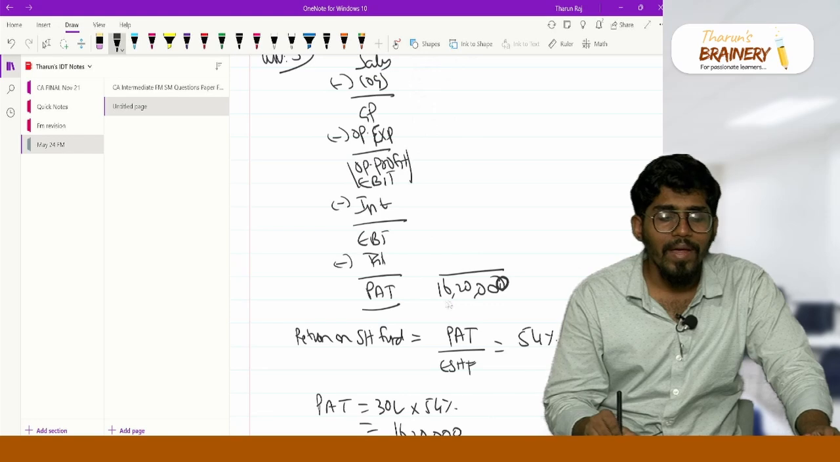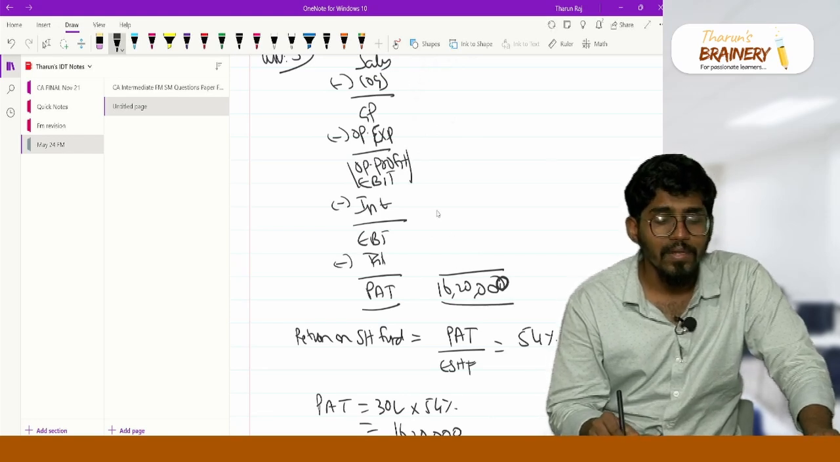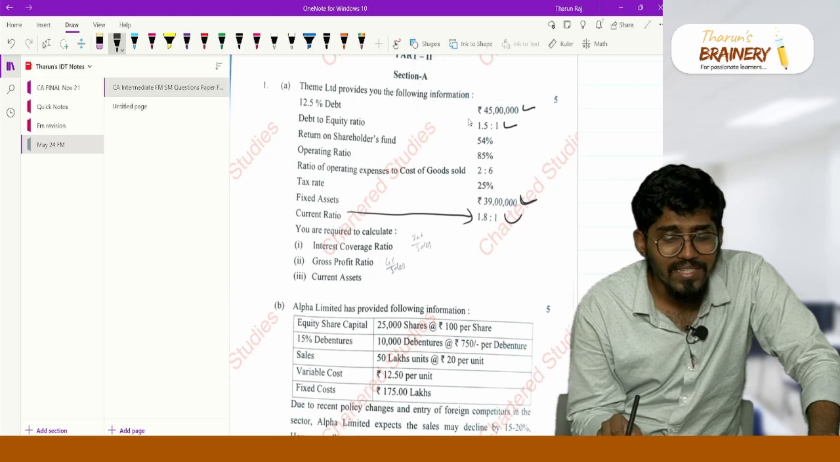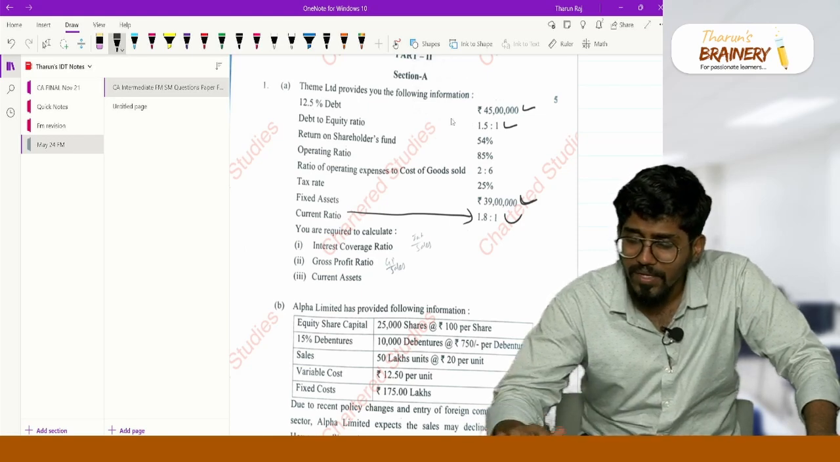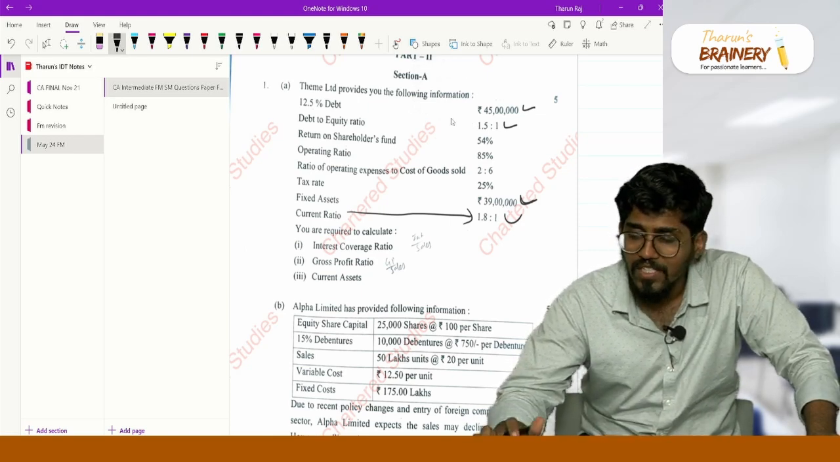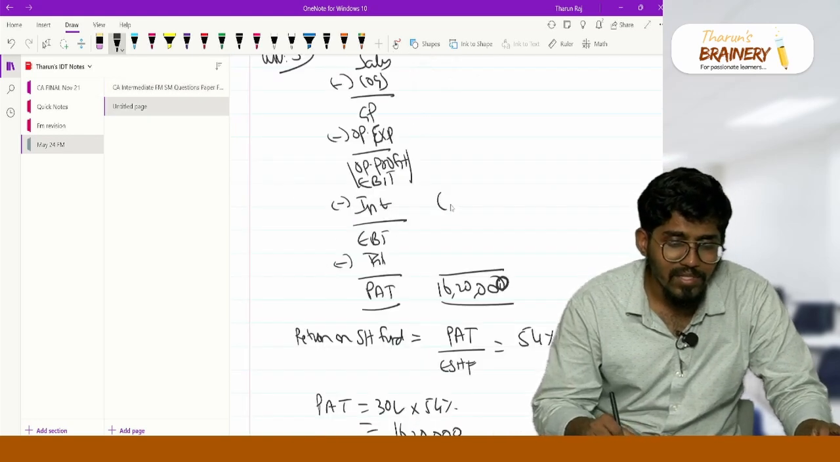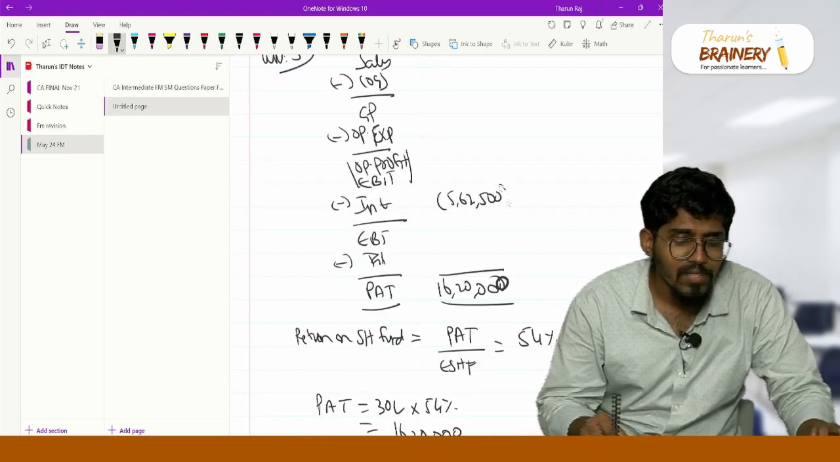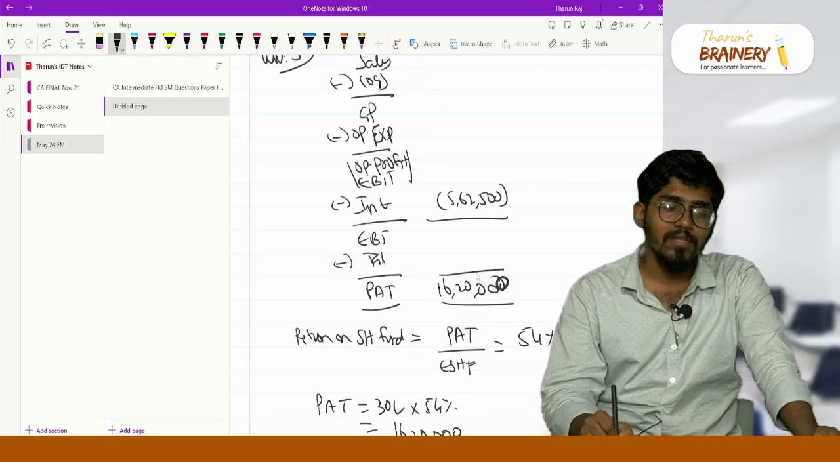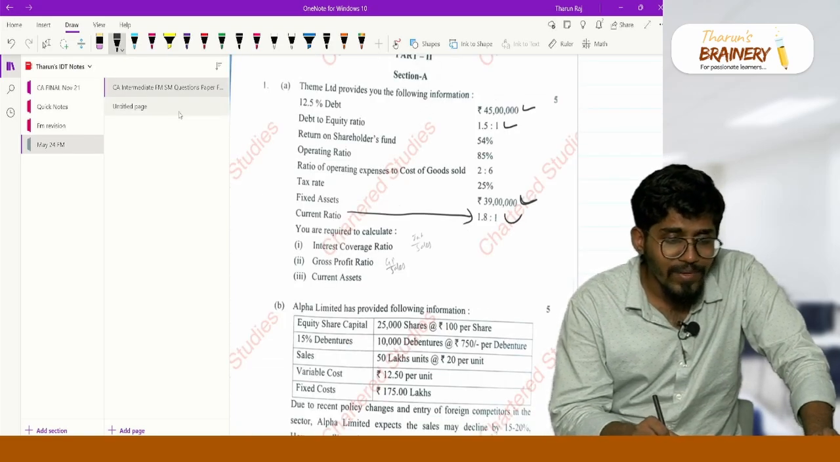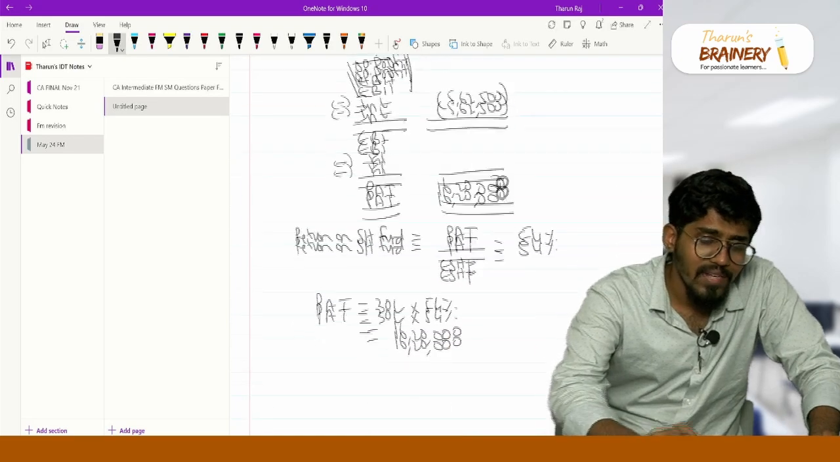Now you know your PAT, so by reverse calculation you can find out other values. Sir, what is your interest? Your interest is 12.5 percentage on debt of 45 lakhs. So 45 lakh into 12.5 percentage gives your interest, which is 5 lakh 62,500. Now I know my tax rate. What is my tax rate? My tax rate is 25 percentage. So after tax is 16 lakh 20,000.